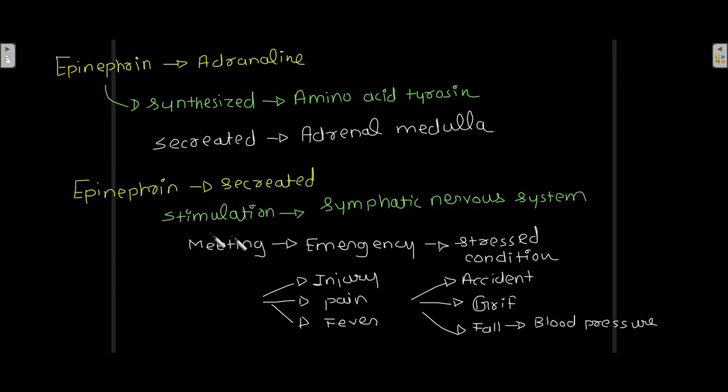What are those emergency conditions in which epinephrine is secreted? It is injury, pain, fever, accident, grief or fall in blood pressure. All these conditions lead to the stimulation of the sympathetic nervous system, and because of that epinephrine is secreted. That is the reason why epinephrine is also known as the emergency hormone, because it is released during emergencies like injury, pain, fever, etc.